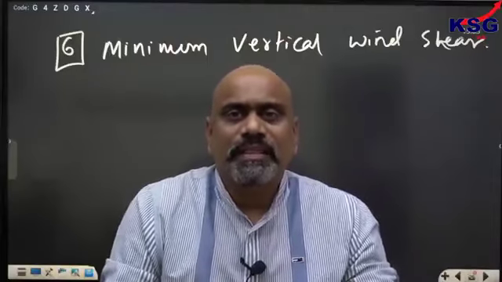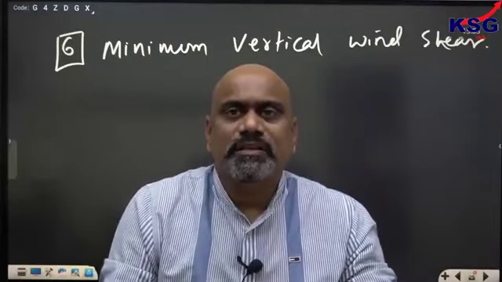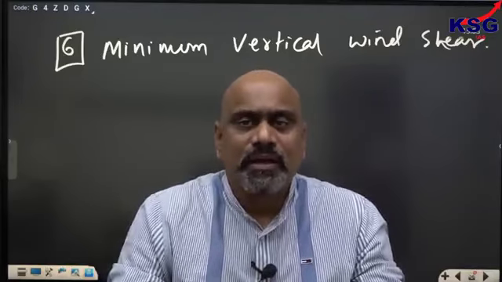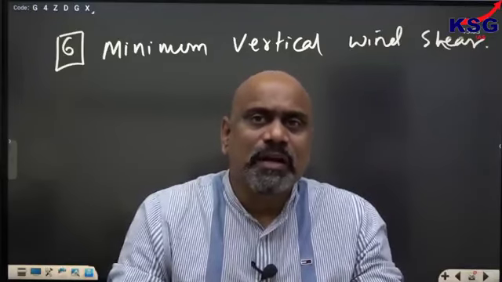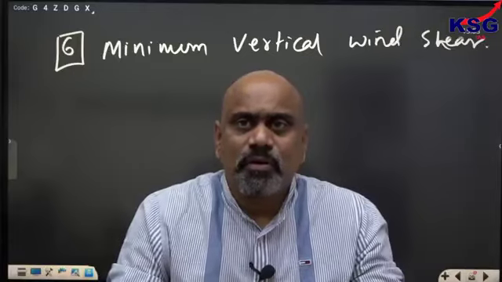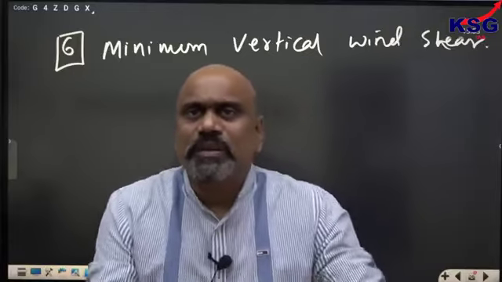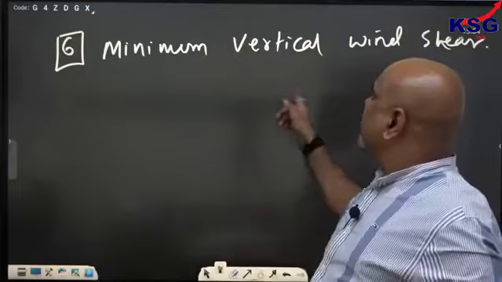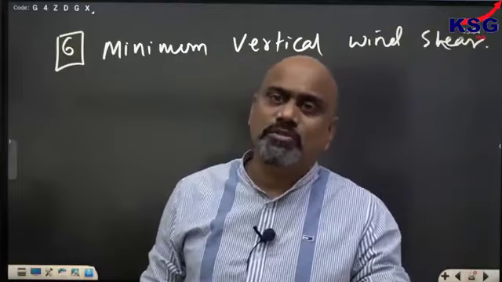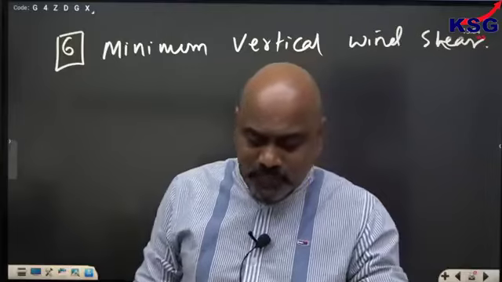If there is more change in direction, it will absorb latent heat. It requires more and more latent heat. So wind shear will be there, but it should be less. Minimum vertical wind shear; if it is maximum, latent heat will be lost, that's why.